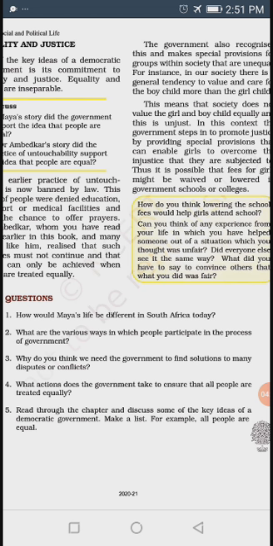Then next question, third question: Why do you think we need the government to find solutions to many disputes or conflicts? तुम्हाला असं का वाटतं की आपल्याला गव्हर्नमेंटची गरज आहे कन्फ्लिक्ट सॉल्व्ह करण्यासाठी?